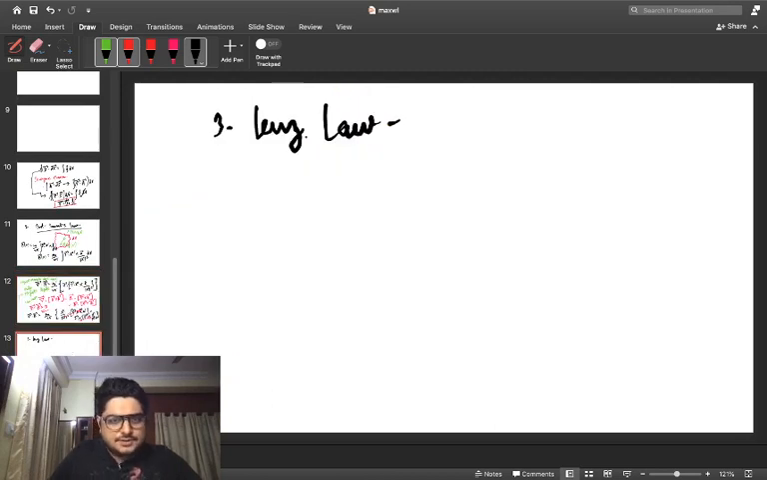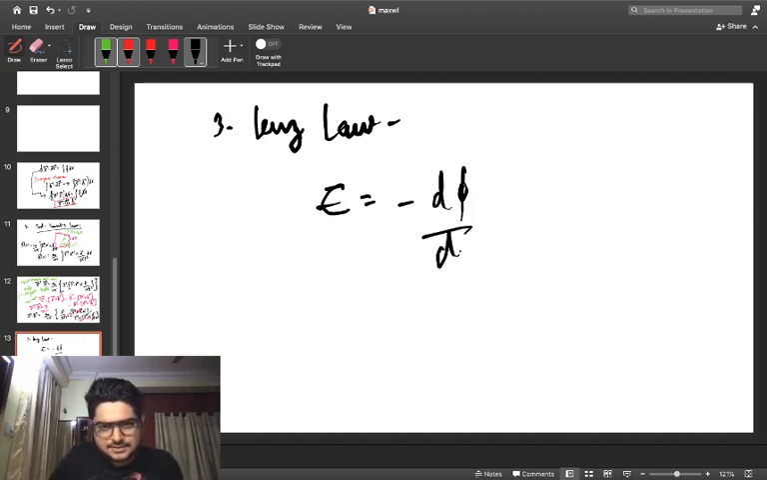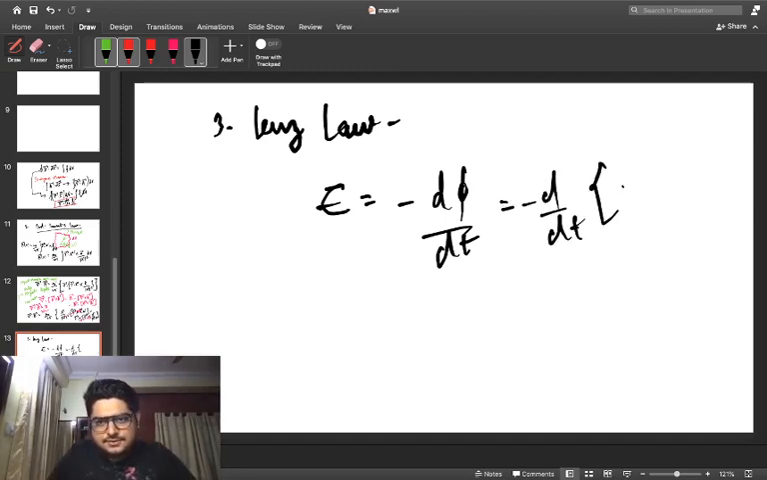So Lenz's law states that the induced EMF always opposes the cause which has produced it, and the cause is obviously the rate of change of the magnetic flux with respect to time. So in other words, I can also write it down as minus d by dt of the magnetic field into the cross section area. We already know this expression quite well.